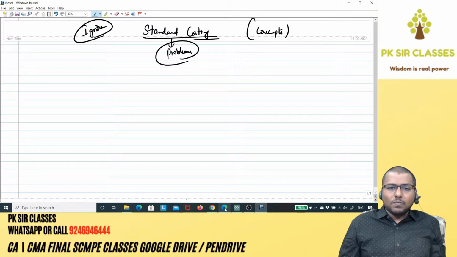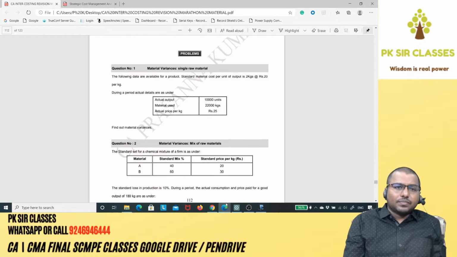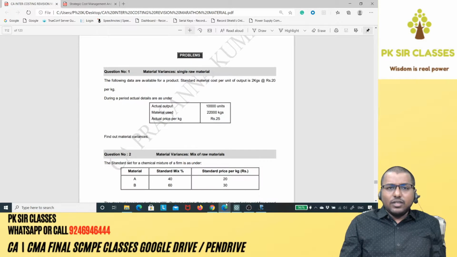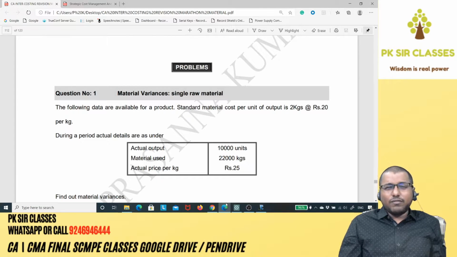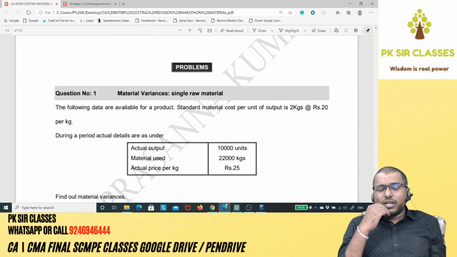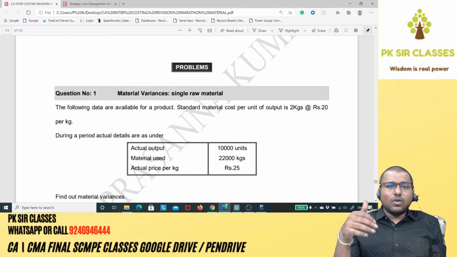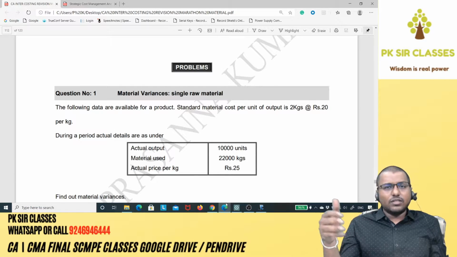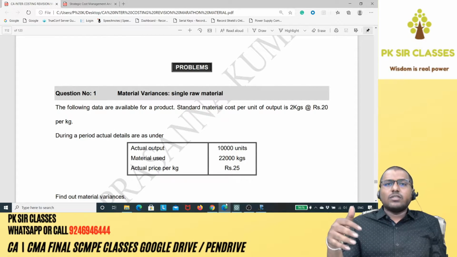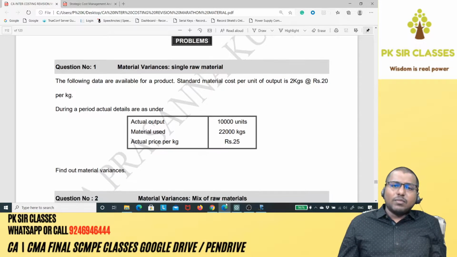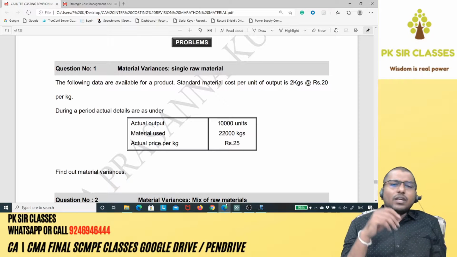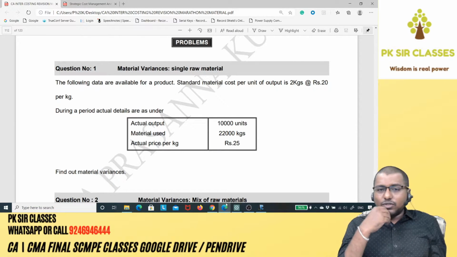Anyway, in the last session, I think you guys have already done with all the concepts. I've taught you the basics of standard costing, the concept of material variances, labor variances, variable overheads, fixed overheads, sales variances, along with the logics. That much is enough right now, because tomorrow when you come to final also you have to start from scratch.